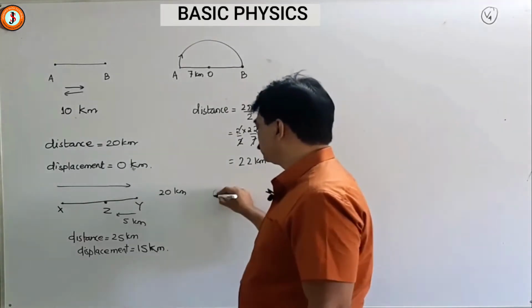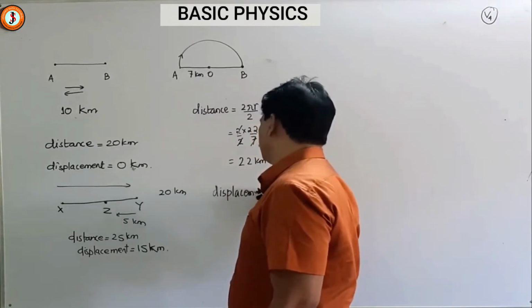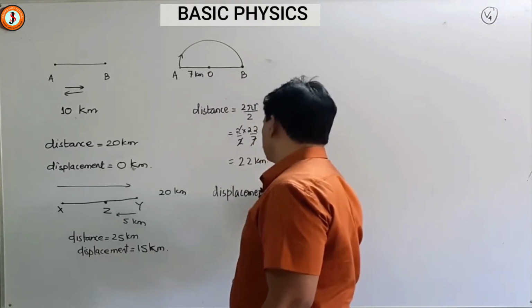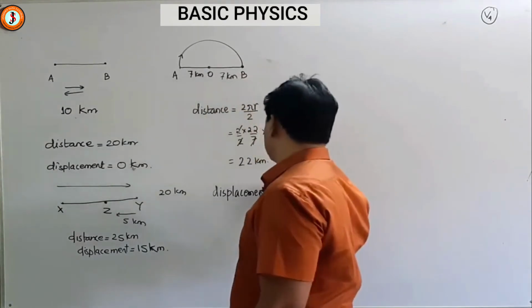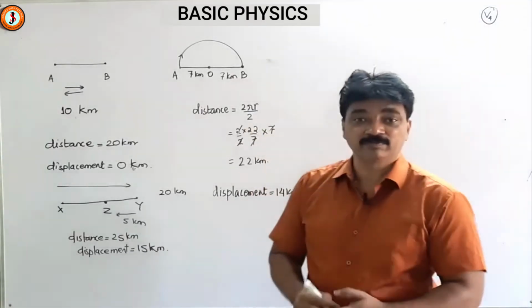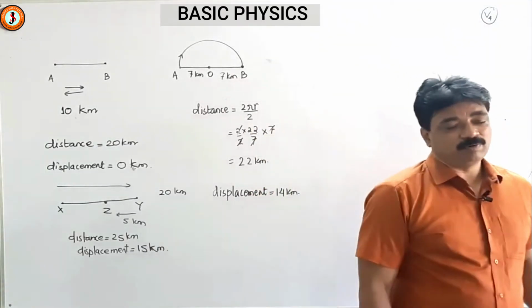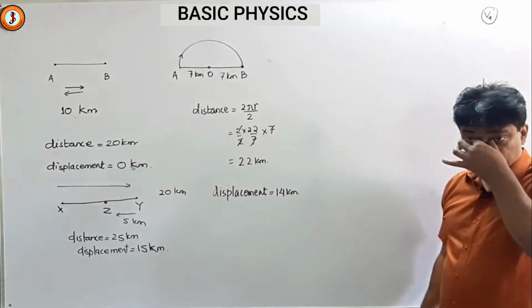Now what will be the displacement? Can anybody guess? Displacement will be the shortest distance. So 7 kilometers plus 7 kilometers, how much is it? 14 kilometers. So this is the first thing we have to understand about displacement and distance. Gradually, when you get some questions, you will be able to do them.